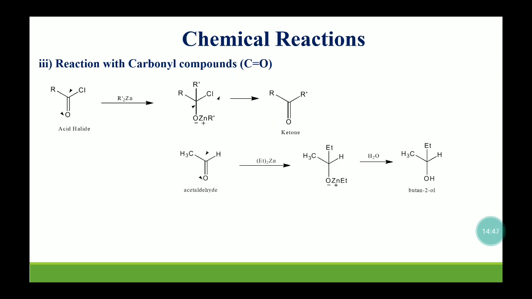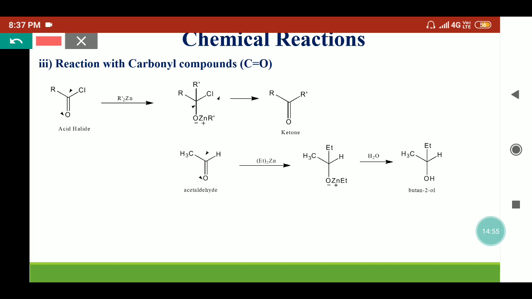Now coming to the reaction with carbonyl compounds. Dialkyl zinc compounds can react with acid halides and they can form the ketone. So how will the reaction go on? Here the acid halides are reacting with the dialkyl zinc.